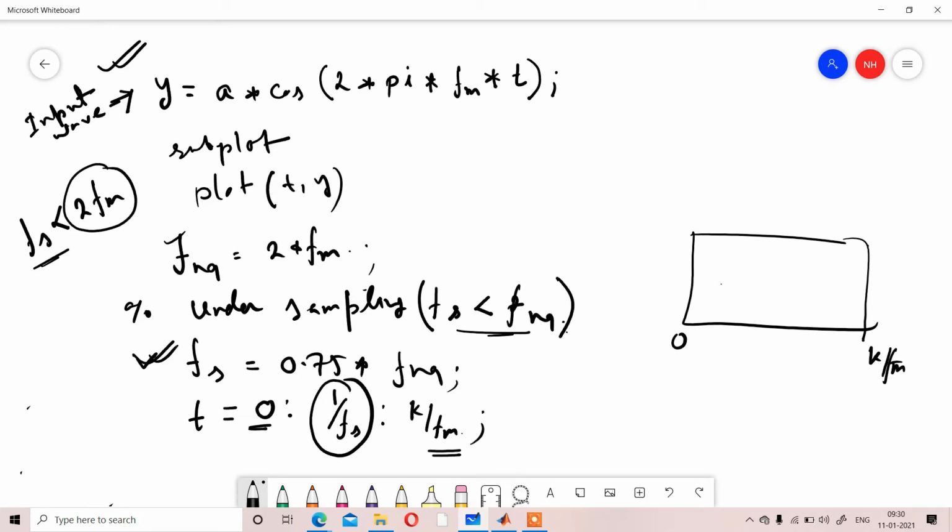So t is displayed as 0 to k by fm with step 1 by fs, where fs is 0.75 fnq.